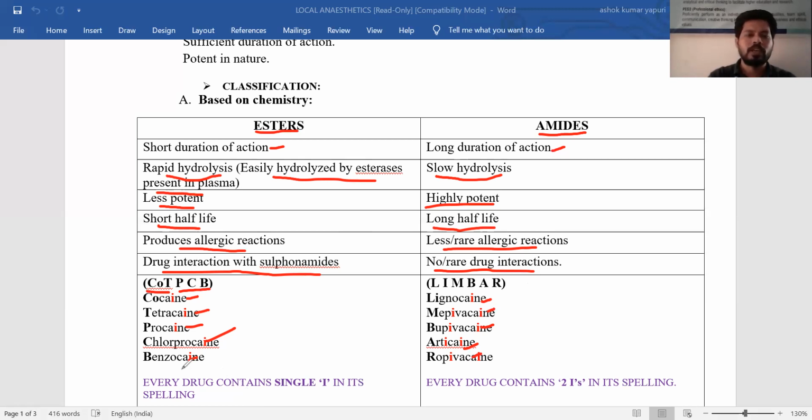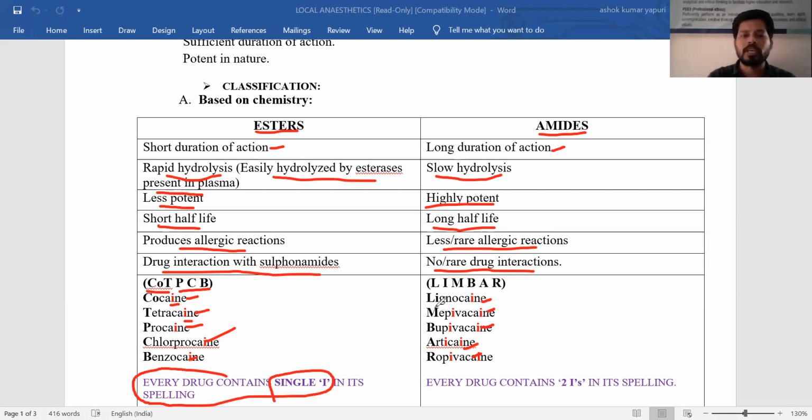If you observe, the ester local anesthetics, the drugs containing the ester group, have a single I in their names. Here, all have the single letter I. For example, cocaine has an I, tetracaine I, procaine I, chlorprocaine I, but all commonly have only a single letter I.